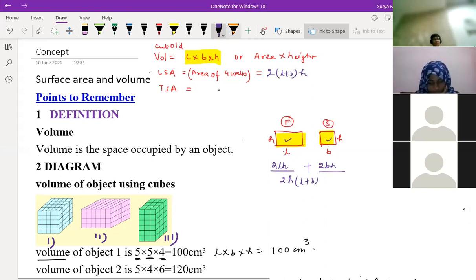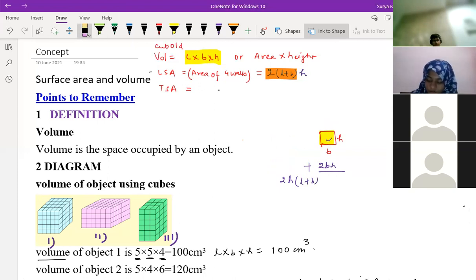Or better, an easy trick to remember is this: we know perimeter, right? Perimeter of a rectangle into height is nothing but the area of 4 walls. Is it clear to everyone? Yes, sir. So the area of 4 walls is nothing but the perimeter of the rectangle multiplied by height, which is nothing but LSA.